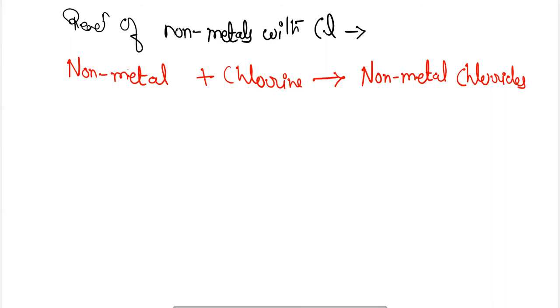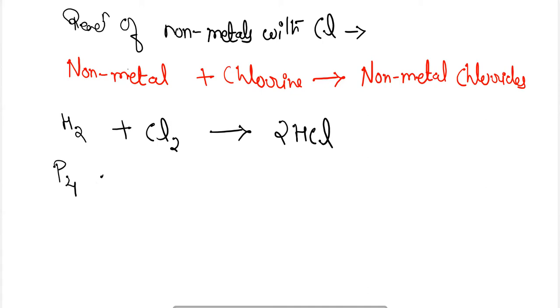So here the reaction will be like this. When hydrogen is reacted with chlorine, it will produce hydrogen chloride, that is hydrochloric acid. When phosphorus is reacted with chlorine, it will produce phosphorus trichloride.